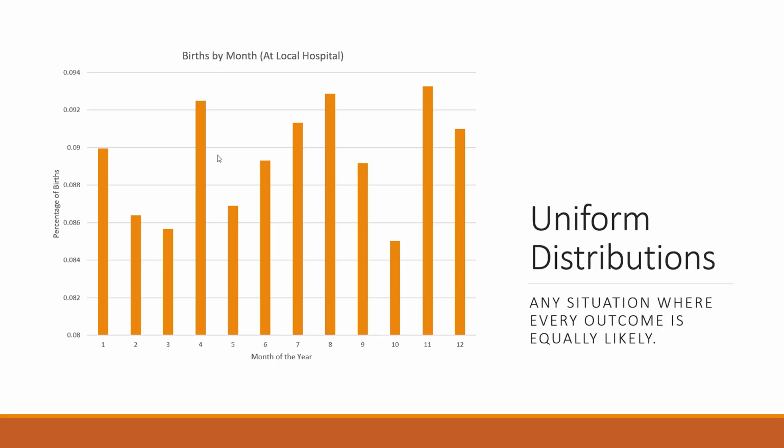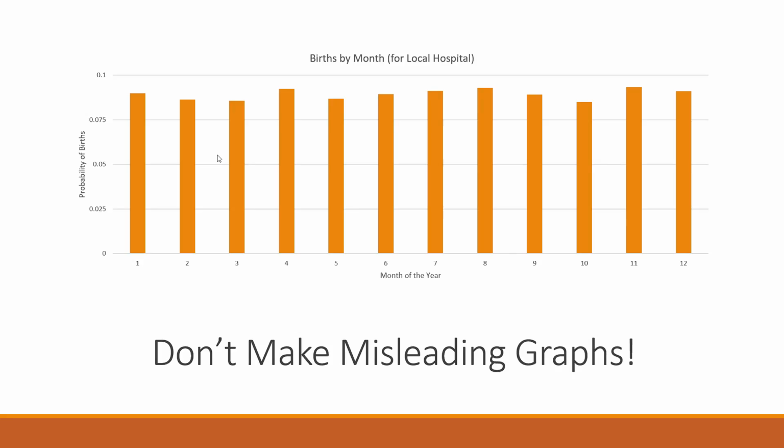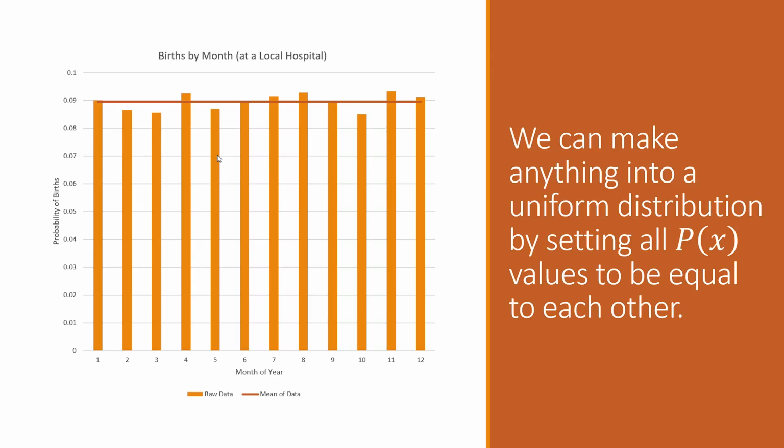So remember that a uniform distribution was anything where all of your outcomes were equally likely, or pretty much equally likely. That's what we had here with the births by month. You can forcefully do that just by saying, oh, yeah, it looks to be about the same, and averaging it out so everything has an equal likelihood.